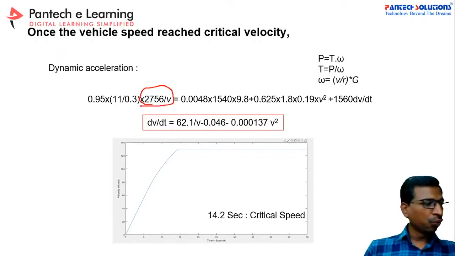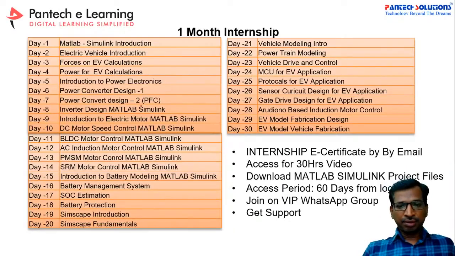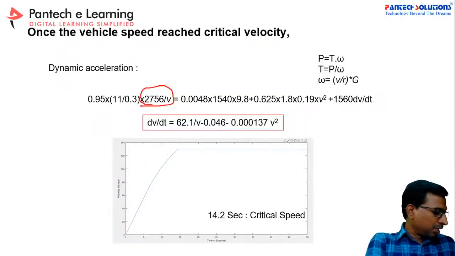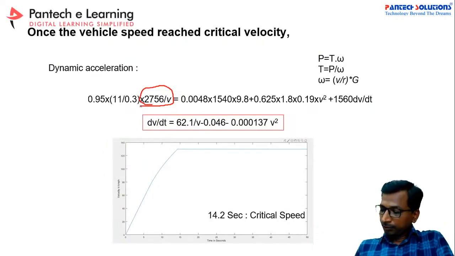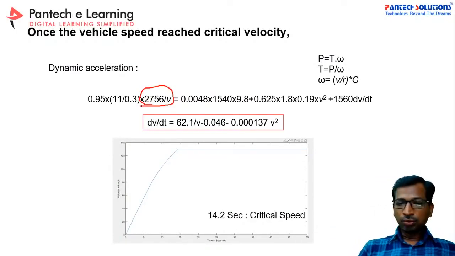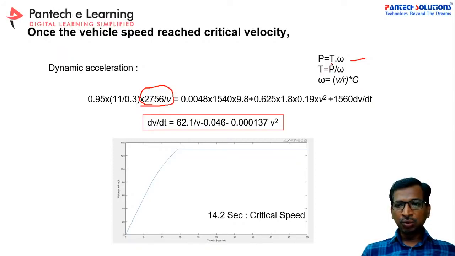So generally the torque value, see, actually I have calculated, so I will tell you. The torque value we have to apply like, yes. So again we have to take the same formula. P is equal to T omega, T into omega. Again here, if you apply this value, P, this is 12,000 kilowatt, and then omega is nothing but again this value. So if you apply this one, then you can get 2756. If you apply properly, and now if you calculate these values, then you may get a third equation.